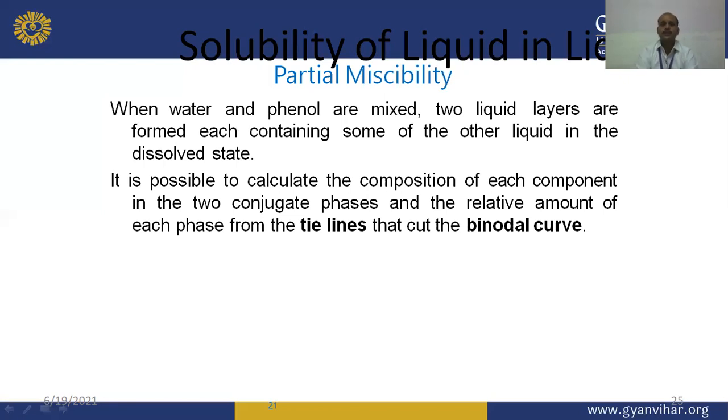We will see the binodal curve in our next slides. The tie line and the binodal curve are very important characteristic features of the phase diagram of phenol water partially miscible systems.